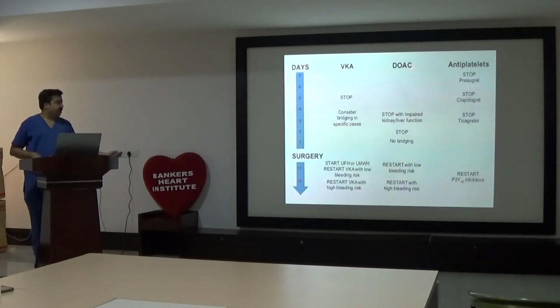Then direct oral anticoagulant agents in general: stop 3 days prior in case of kidney or liver dysfunction, 2 days prior in case of normal renal function. No bridging is recommended. After surgery, this was about bridging, start with unfractionated heparin or LMWH. With low bleeding risk, we should start immediately post surgery. And for high bleeding risk, start on the next day.